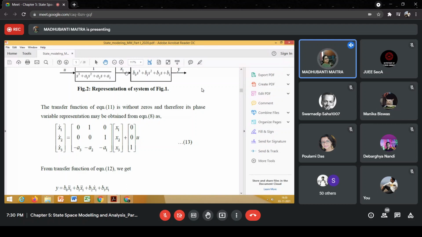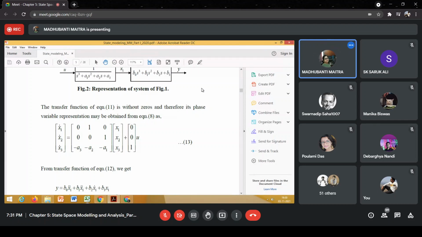Okay. So that means s cube into x1 means we are taking 3 derivatives. So y will be, it's incorrectly written, right? So please note it down. y is equal to b0 x1 triple dot, because of this s cube, plus the second term is b1 s square x1.